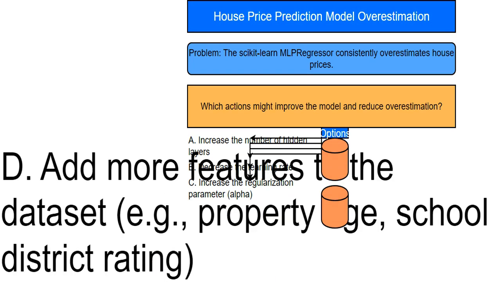Adding more relevant features, like property age and school district rating, can help the model to better capture the true relationship between features and house prices. More relevant information means the model is less likely to rely on spurious correlations and, therefore, less likely to overestimate.